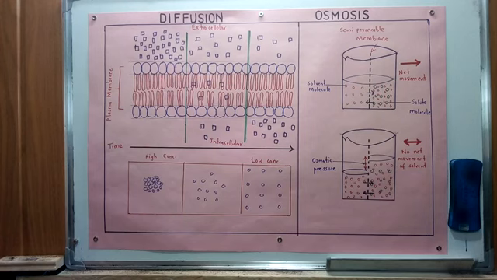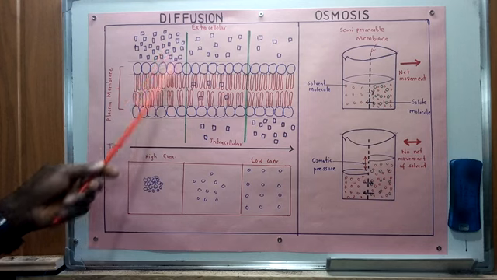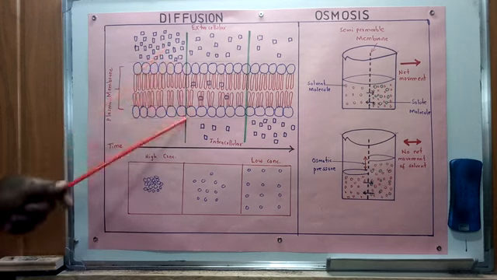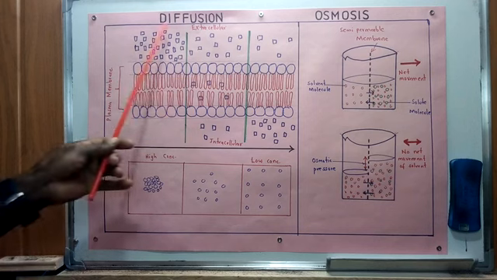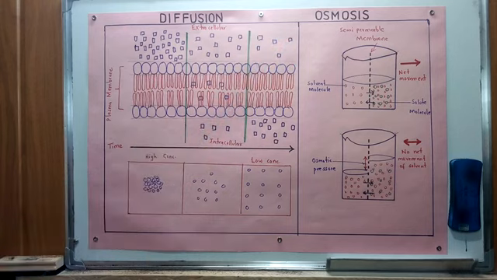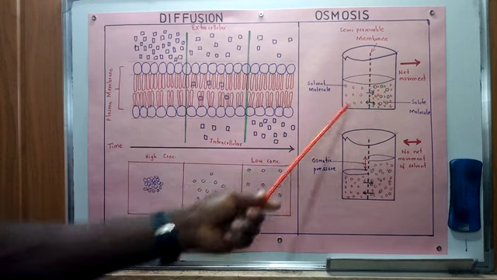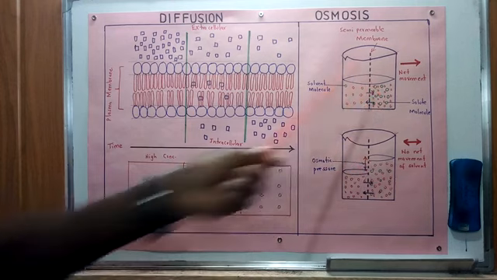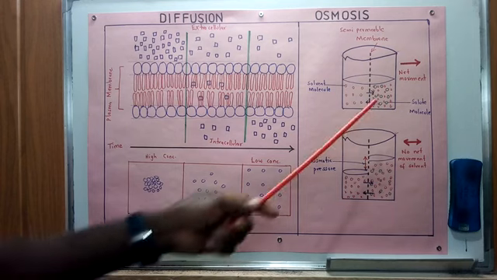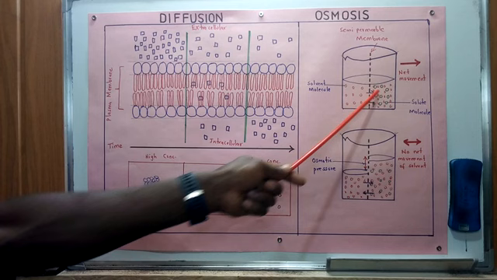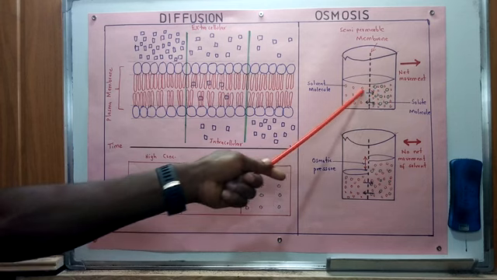Now, just like diffusion, there are various factors. We mentioned the temperature, the size of the molecules, and the diffusion gradients that exist between this place and this one, as the factors which affect the process of diffusion. For osmosis, we're going to see that there are also other ways in which it's going to be affected, subject to the concentration of the solution and the gradient that exists between these two specific regions across the same permeable membrane. In that regard, we're going to see that the greater the concentration gradient between the two points, the faster the rate of diffusion or movement of materials across this semi-permeable membrane.